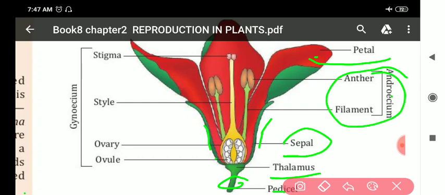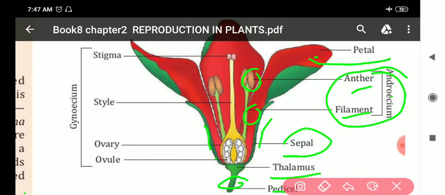This androecium consists of filament and anther. This is the filament, and here there are pollen sacs in which pollen grains are produced. So anther and filament together form the androecium.